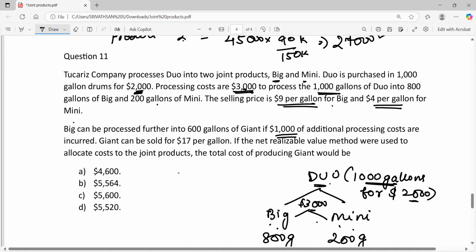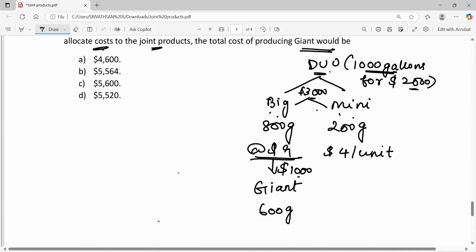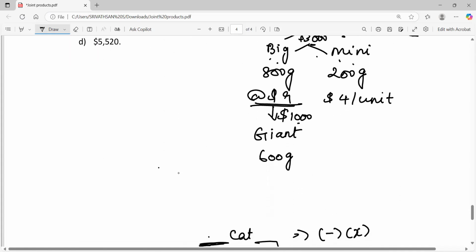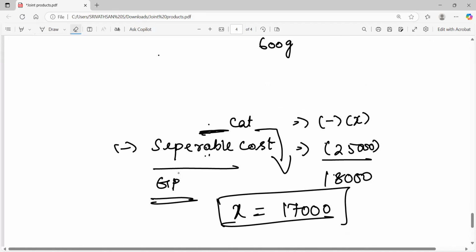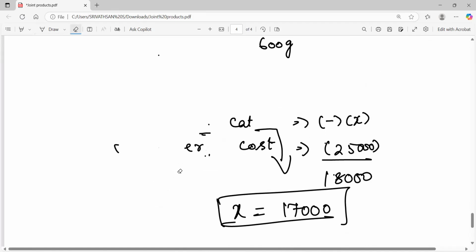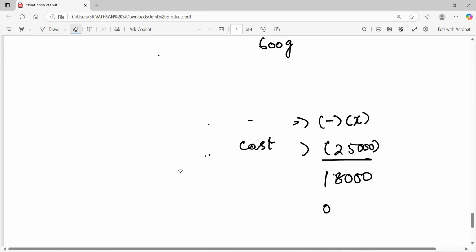If net realizable value method were used to allocate cost to the joint products, the total cost of producing giant would be how much rupees? So here we have to allocate the common cost or the joint cost on the basis of NRV. So how to calculate NRV? NRV is nothing but selling price minus the further processing cost.